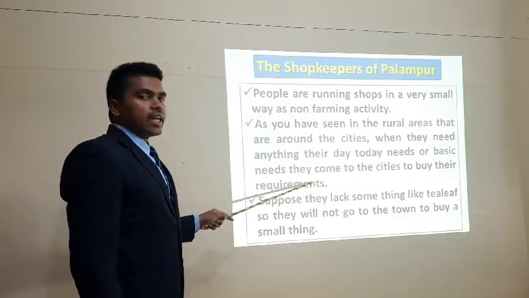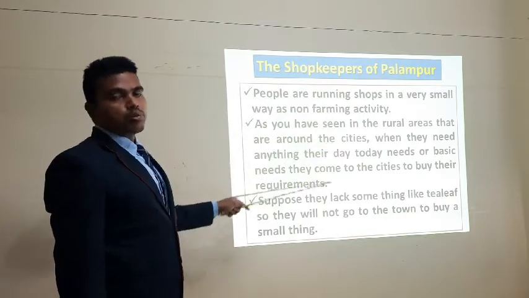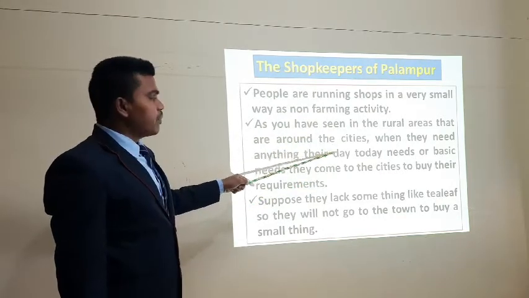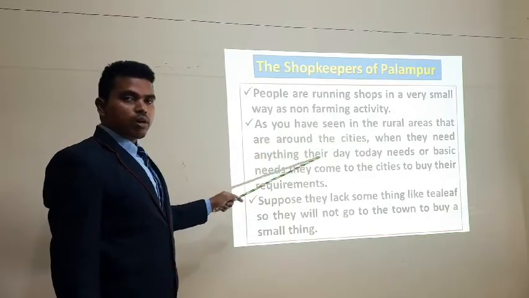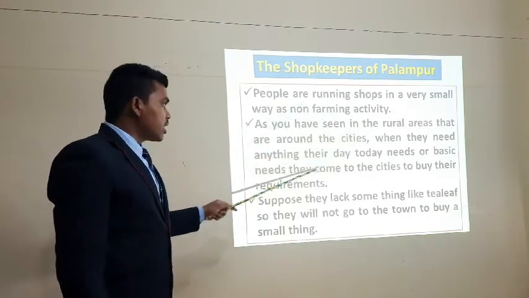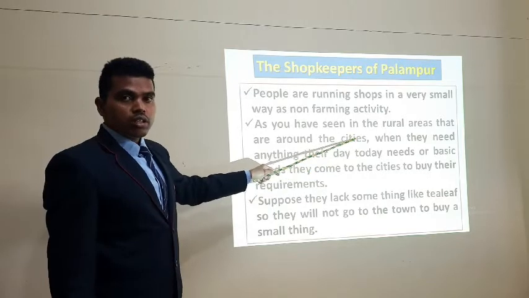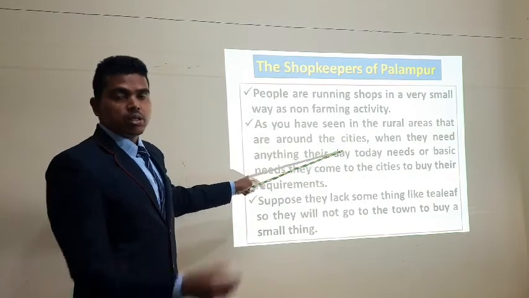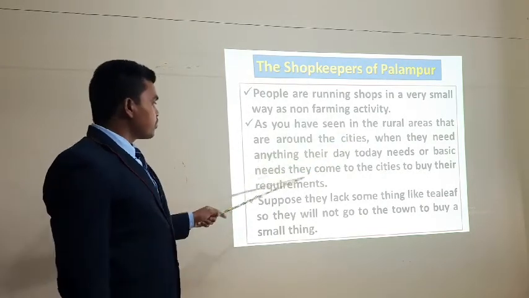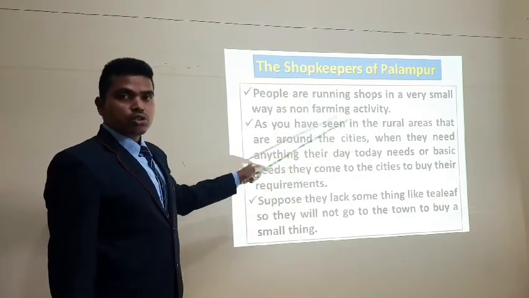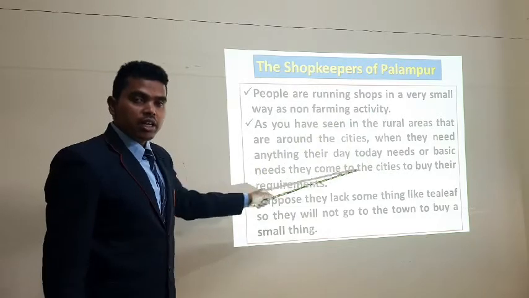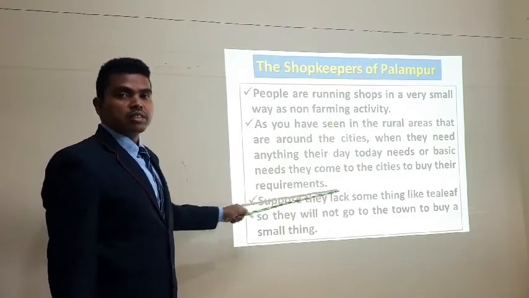So earlier it was like that, when shops were not established in the village, in the rural areas. For small things, for the daily requirements, they used to go to the big cities, even for the small things. But we'll see, after the establishment of small shops, how their daily needs are met.